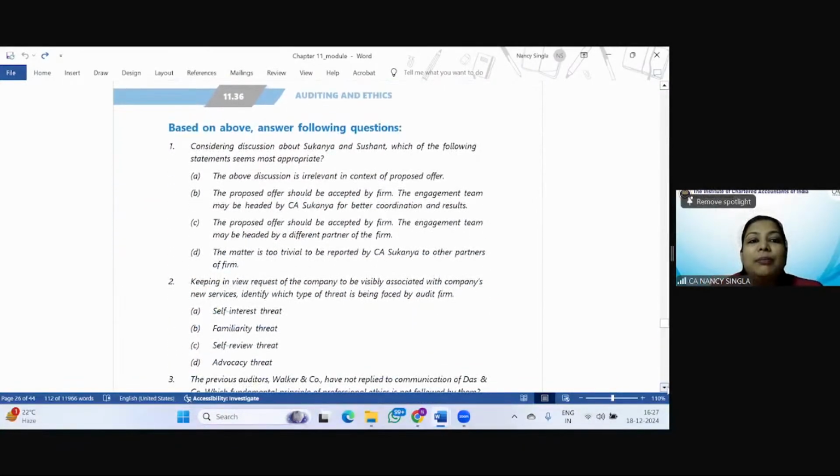Considering discussion about Sukanya and Sushant, which of the following statements seems most appropriate? So it says most appropriate. The above discussion is irrelevant in context of proposed offer. The proposed offer should be accepted by firm. The engagement team may be headed by CA Sukanya for better coordination and results. The proposed offer should be accepted by firm. The engagement team may be headed by a different partner of the firm. The matter is too trivial to be reported by CA Sukanya to other partners of the firm.